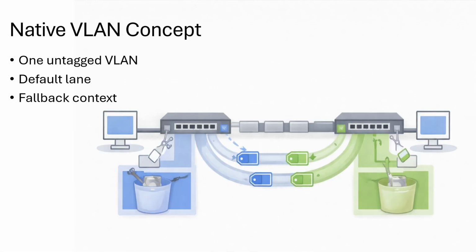Now let's introduce the native VLAN. On a trunk, most VLAN traffic is tagged, but one VLAN is allowed to travel untagged. That VLAN is called a native VLAN.